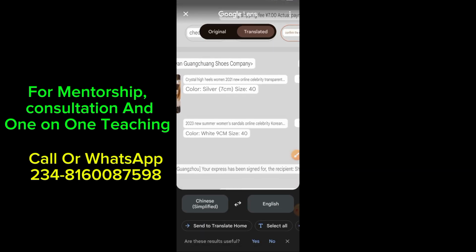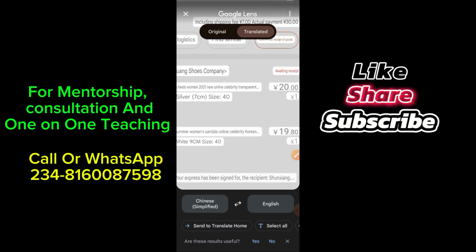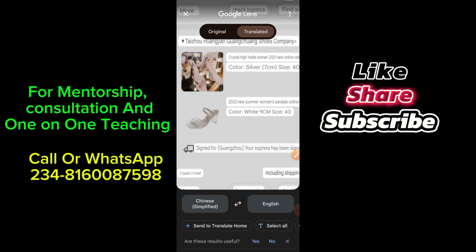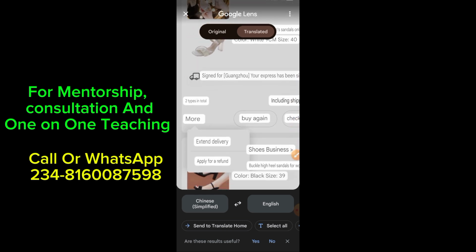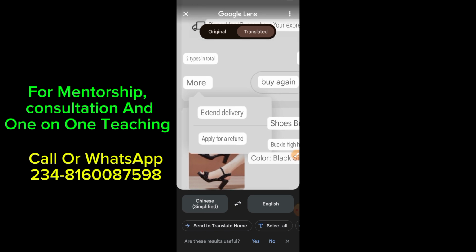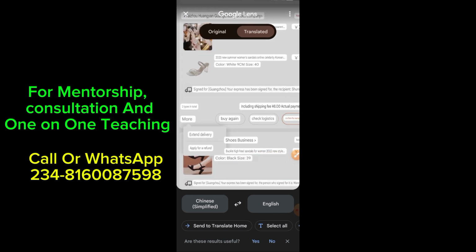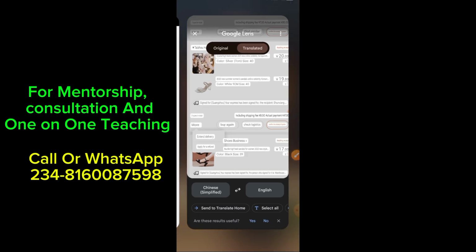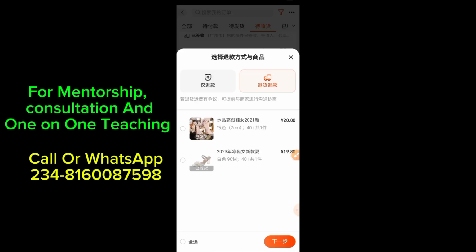You can see here that this payment is awaiting receipt, right? This simply means that this item has been shipped, and I'm waiting for the supplier to give me the receipt. So now this is what we have here. It is the second option, where we have apply for refund, that we are going to be going for. So I want to come to this, click on this second one that I showed you. Clicking on it will take me to the next page, where I can ask for my refund.